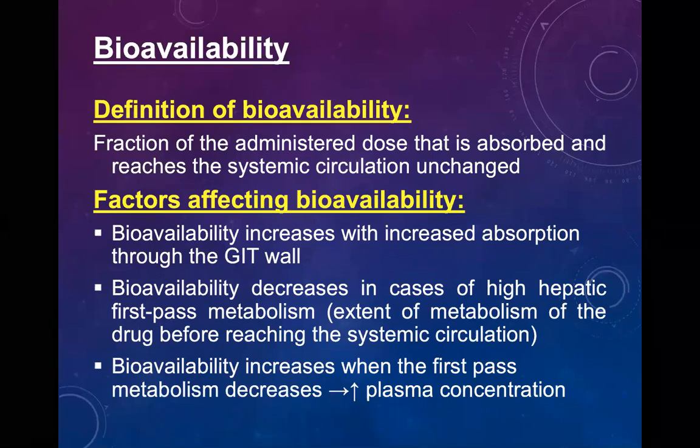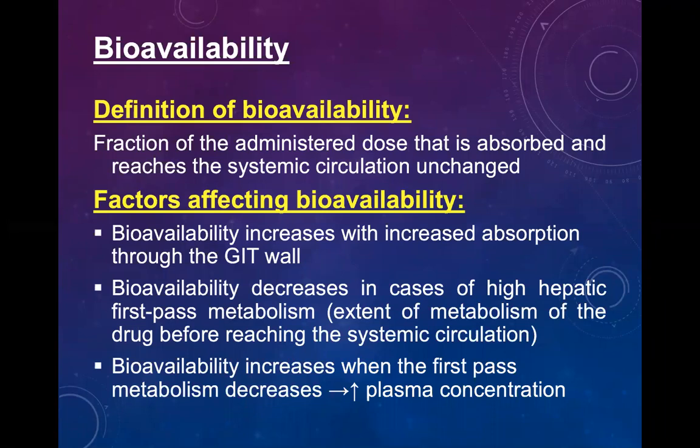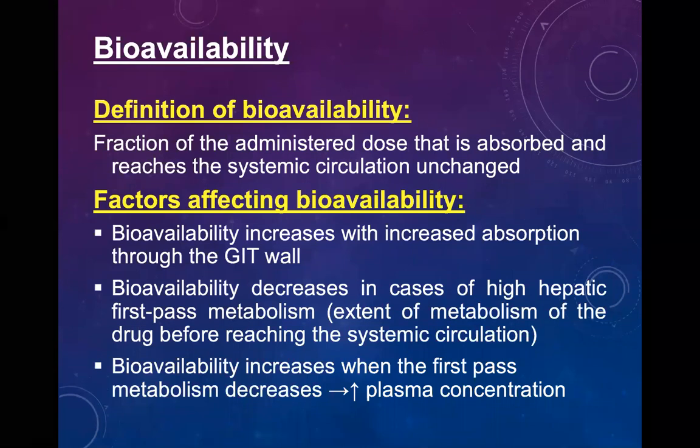So which are the factors affecting bioavailability? Why is a sufficient amount of the drug not able to reach the blood? Some drugs are not able to cross the checkpoint.